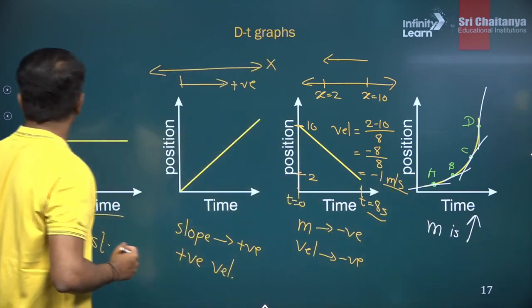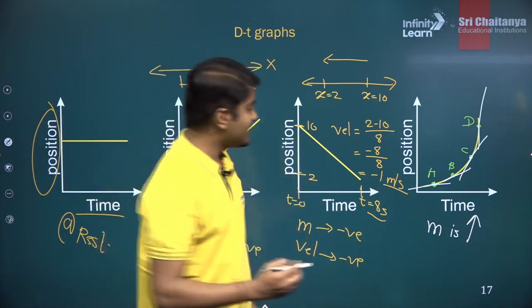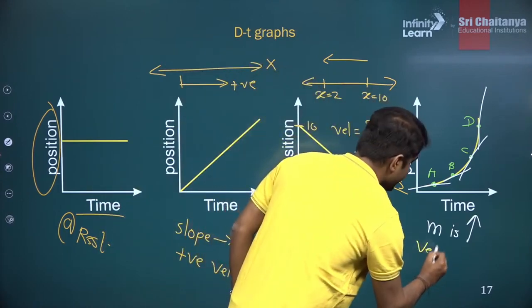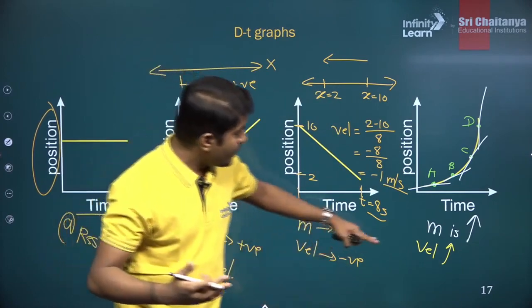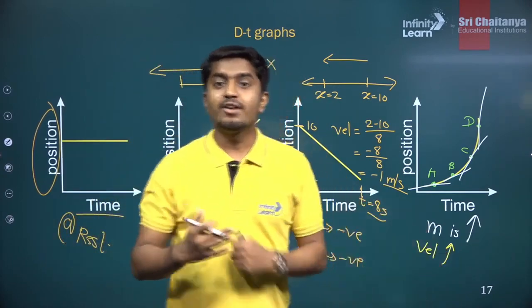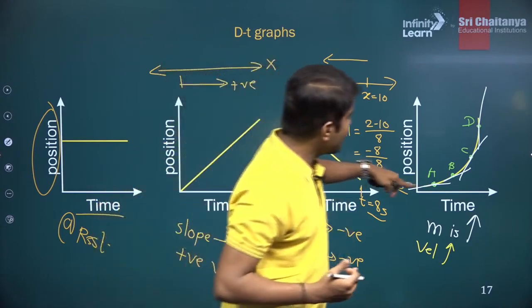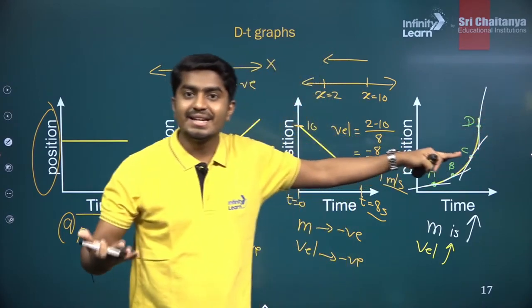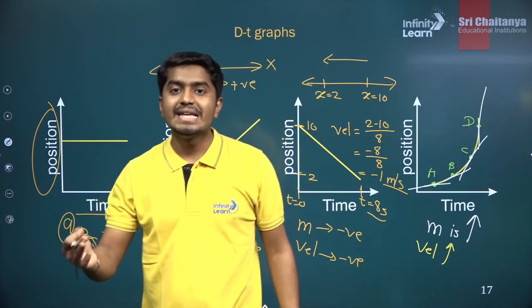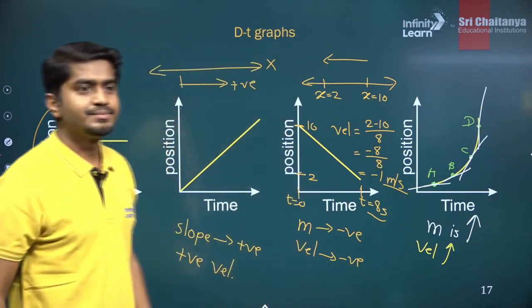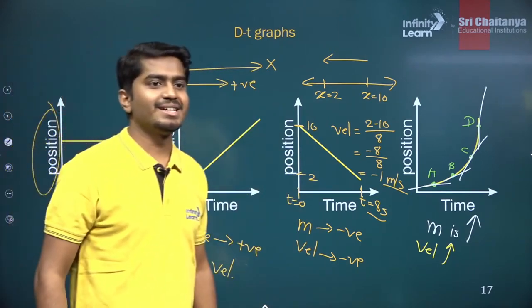If the slope is increasing, that means velocity is increasing with time. And if velocity increases, what kind of motion is it? It is an accelerated motion. So there is a positive acceleration in this case. So acceleration will keep on increasing with time. Clear?